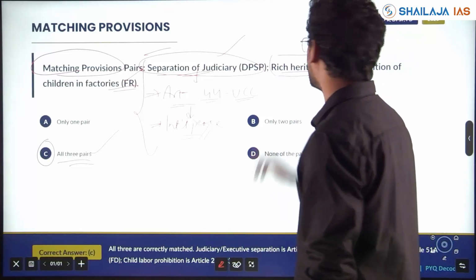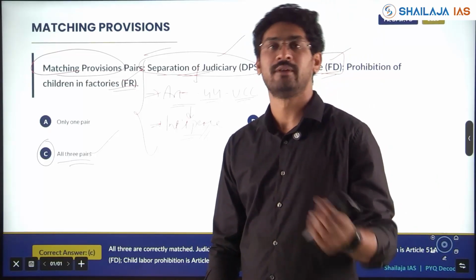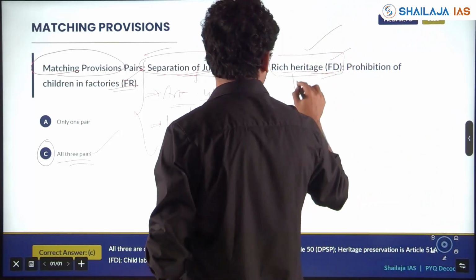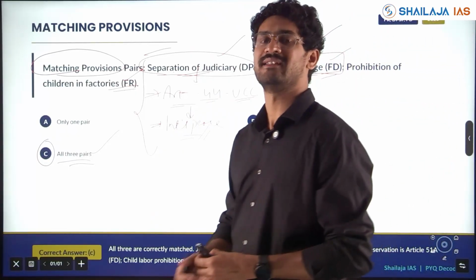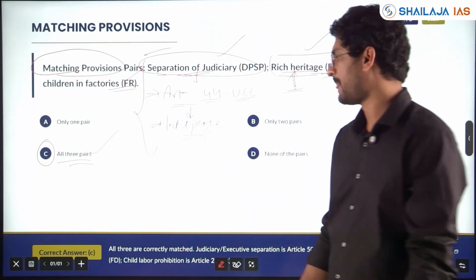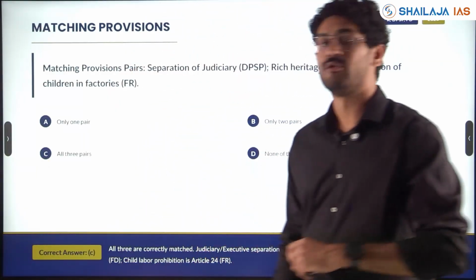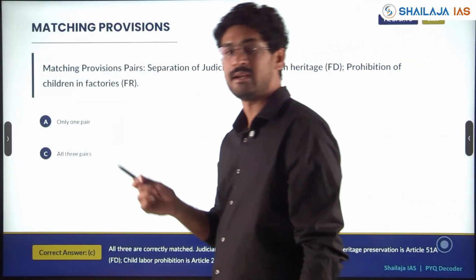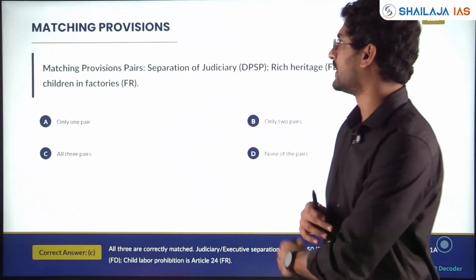Then rich heritage, fundamental duties: was it a part of the original constitution or not? If it is, then what? If it is not, which amendment brought it? Which committee and what recommendations gave rise to fundamental duties? How many amendments happened? How many fundamental duties are there? All the basic concepts have been asked in 2025, that is the last year. Understood? Clear? How to deduce from the statements that have been given, and what all themes to link and study for the 2026 examination.